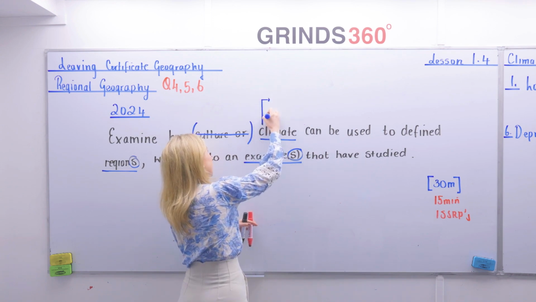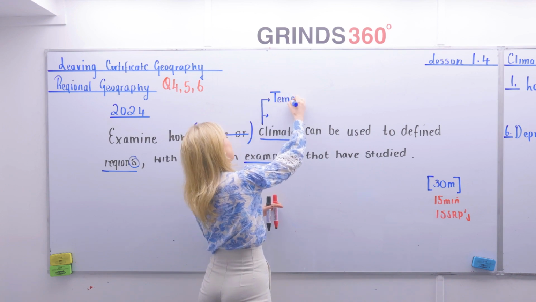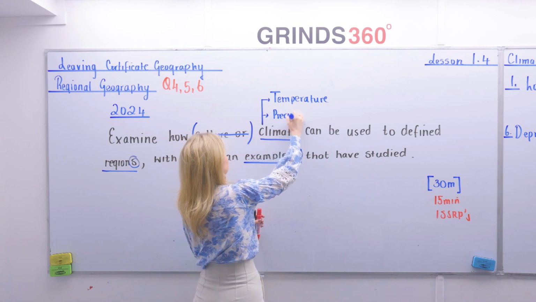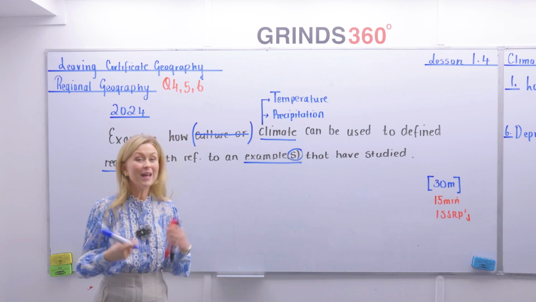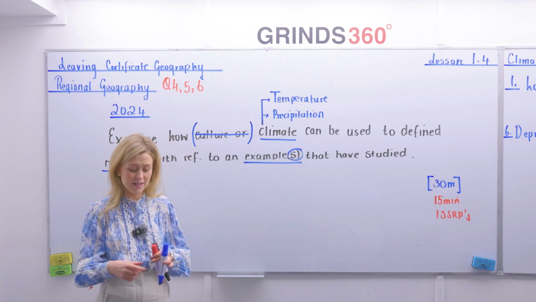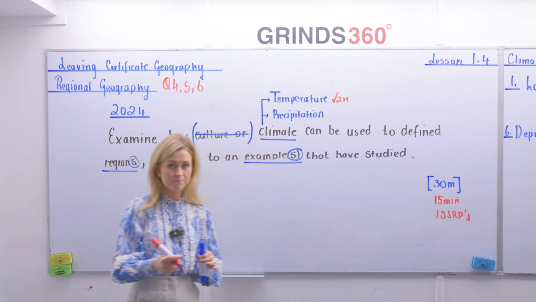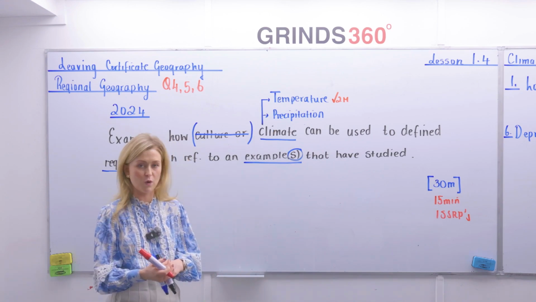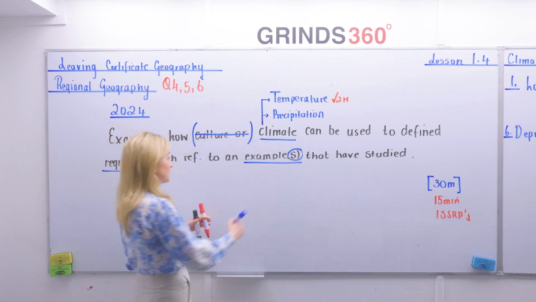You speak about aspects like temperature, and also precipitation. Precipitation is an umbrella term for rain, hail, sleet, and snow, any moisture coming from the atmosphere. Now, in this 2024 question, the examiner gave us a tick and 2 marks for naming one of these. Naturally, when you speak about climate, you're going to talk about temperatures and rainfall or precipitation. Any of those words will do there. That got me a tick and 2. Can be used to define regions with reference to examples that you have studied.